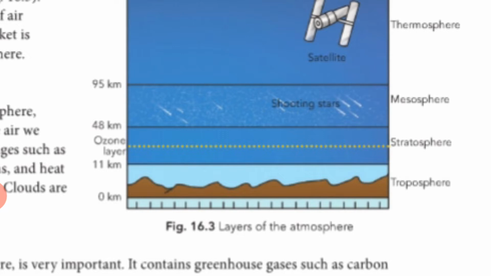Then the next layer is the stratosphere. The stratosphere is very important. It extends from 11 kilometers to 48 kilometers in height, right? Now it contains carbon dioxide gases. And what is the use of this carbon dioxide? There is a layer of carbon dioxide around the Earth's surface.